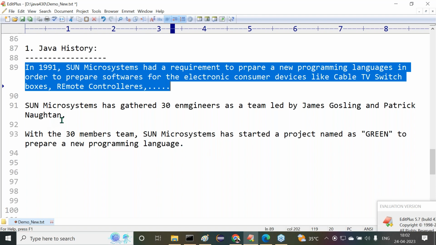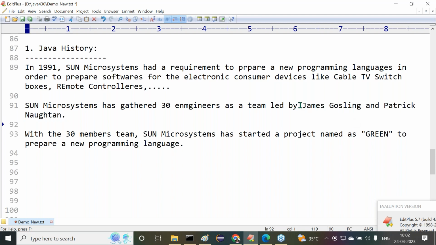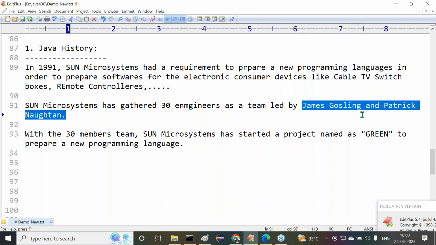Clear? Sun Microsystems gathered nearly 30 engineers as a team to prepare this new programming language. The team leads are James Gosling and Patrick Nathan. Observe carefully. James Gosling and Patrick Nathan. Actually, Patrick Nathan is a key person there in Sun Microsystems. But the whole credit goes to whom?